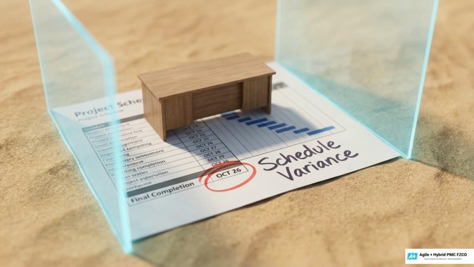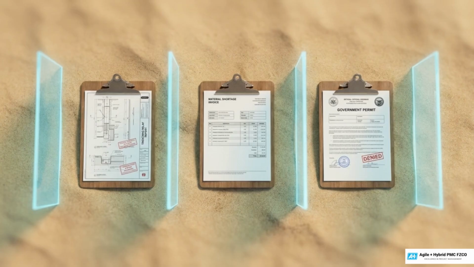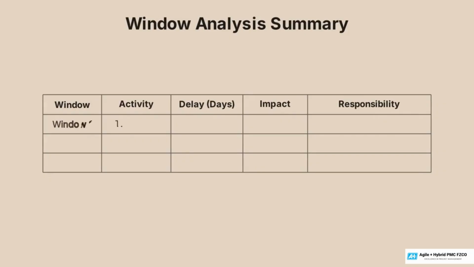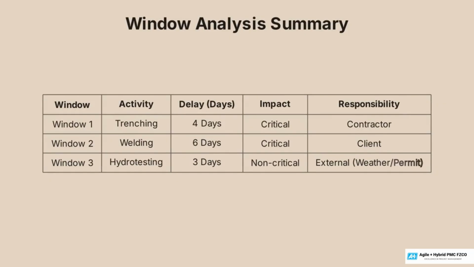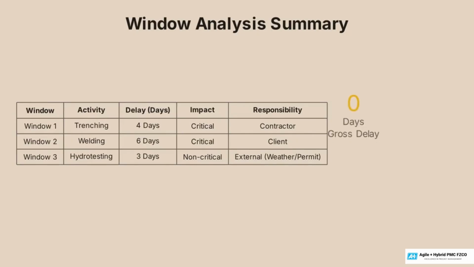Without window isolation, the timeline shows a project finishing 13 days late. The client and contractor would argue over a single 13-day period, rather than addressing 3 distinctly attributable events. Step 9 documents the findings. This table aggregates the isolated delay data into a comprehensive final report, classifying the exact activity, duration, impact, and responsible party for every window. The visual clearly displays the disaggregation.